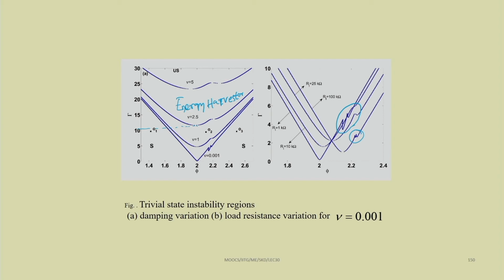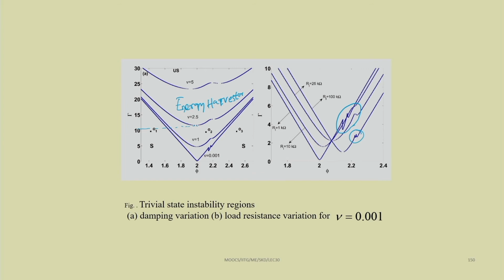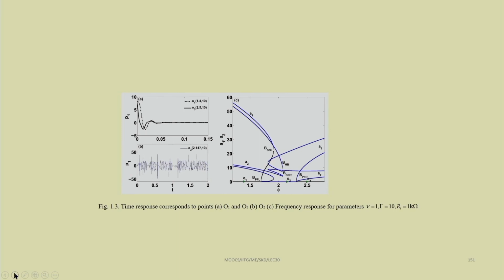If it is not vibrating, it cannot be used as an energy harvester. In the previous cases we checked the condition where the system will be stable, but in this case we are interested in when the system becomes unstable, when the system becomes trivially unstable, because this trivially unstable configuration gives rise to the energy harvesting condition. So, we can harvest the energy when this is inside the parametric instability region.